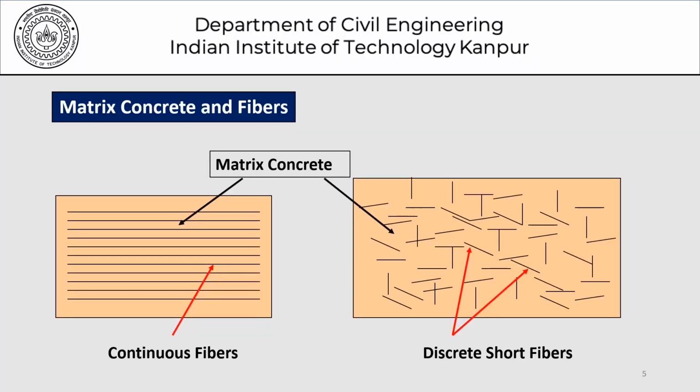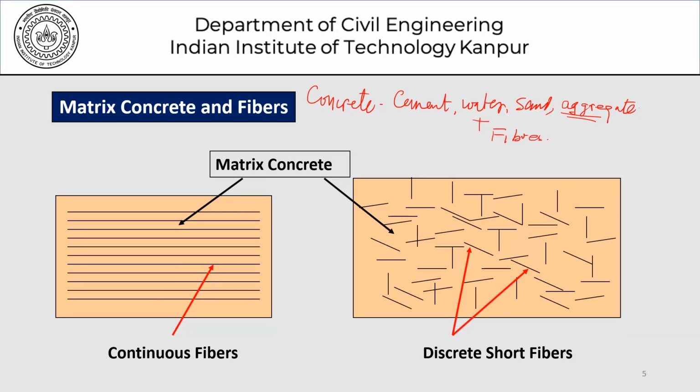This here is a diagrammatic representation of how fibers are incorporated into the concrete matrix. Remember that as far as concrete is concerned, we know that it is a composite made of cement, water, sand, and aggregate. Aggregate here refers to coarse aggregate, so I'll just simply write it as aggregate. Now in this normal concrete, we add fibers.